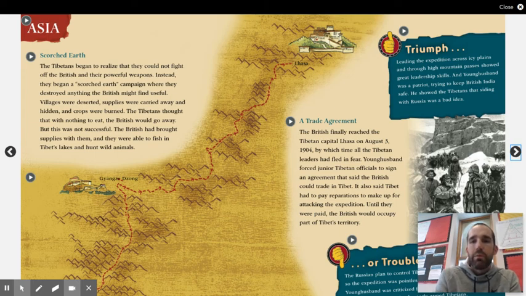That word reparations in there looks like the word repair to me, which means they're going to have to pay for what needs fixed after they attack that expedition. So the question in the end ends up being, is this a triumph or a trouble?